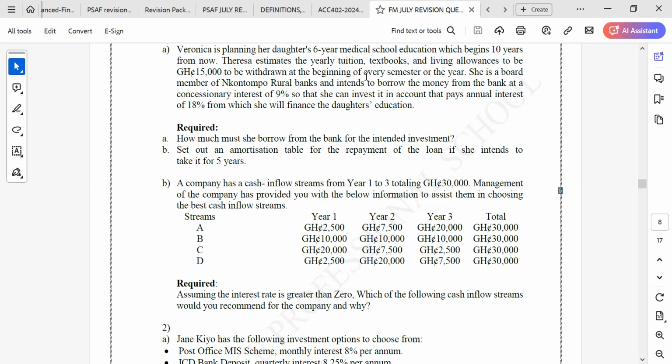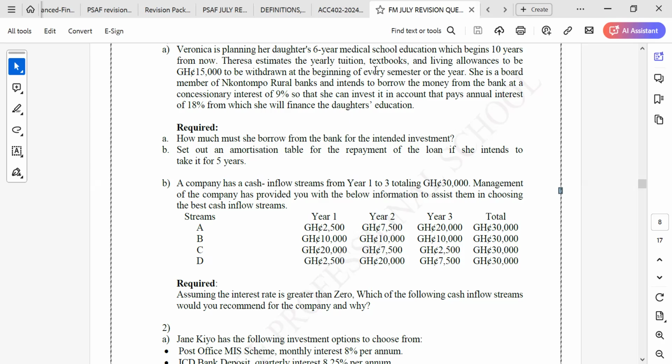You can see that all of these amounts, if you are looking at the future value, at the end of the day are all going to be giving you 30,000. But the question is, how can we choose which is the better stream?